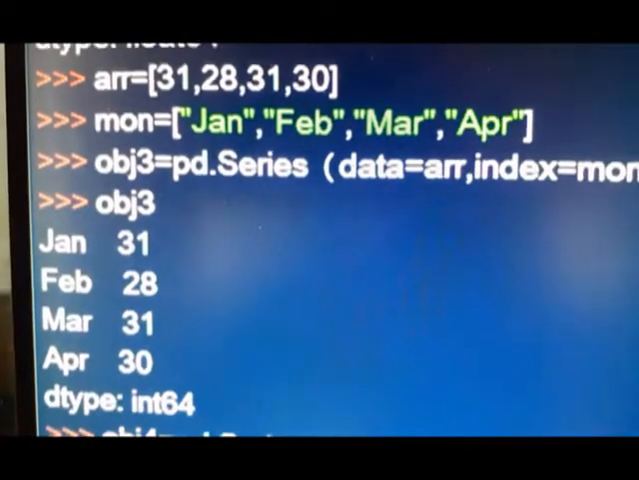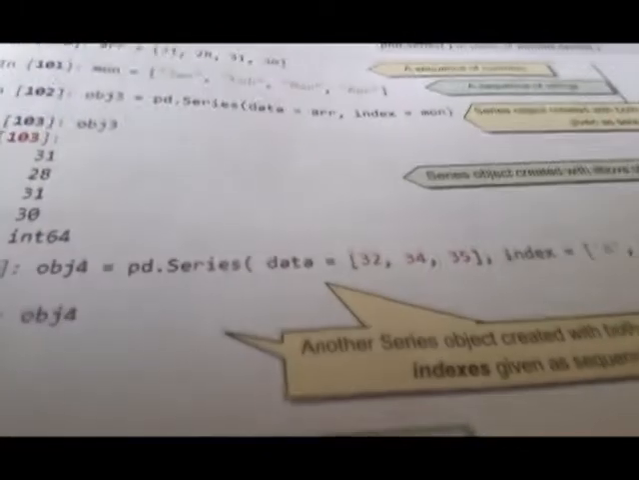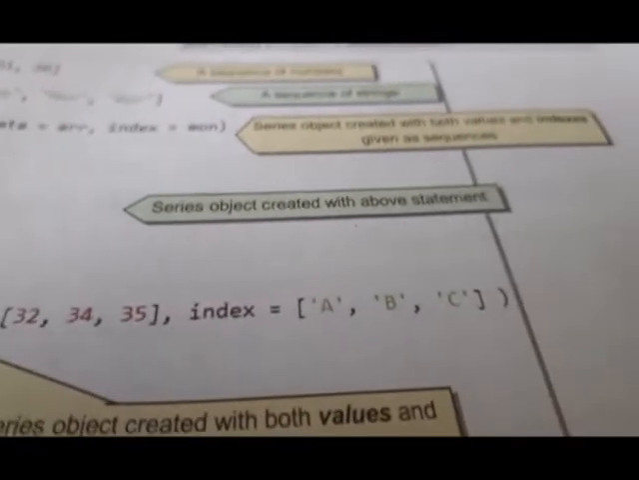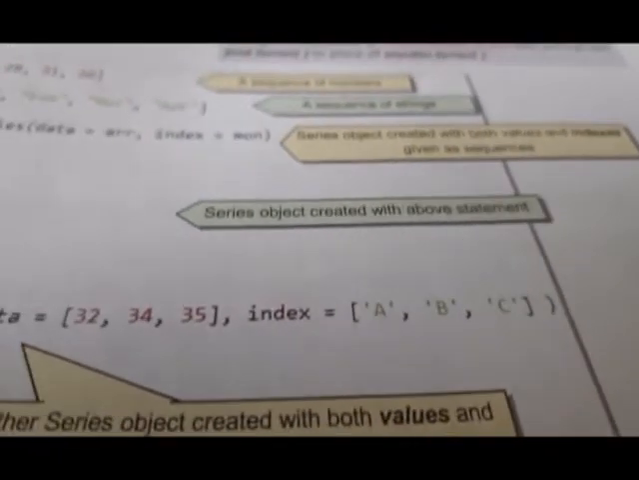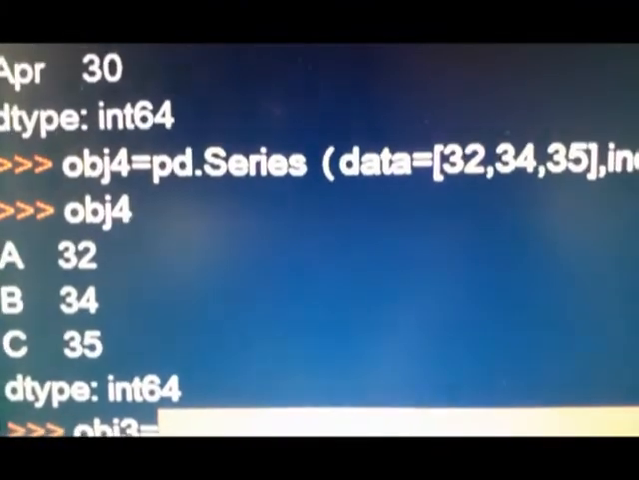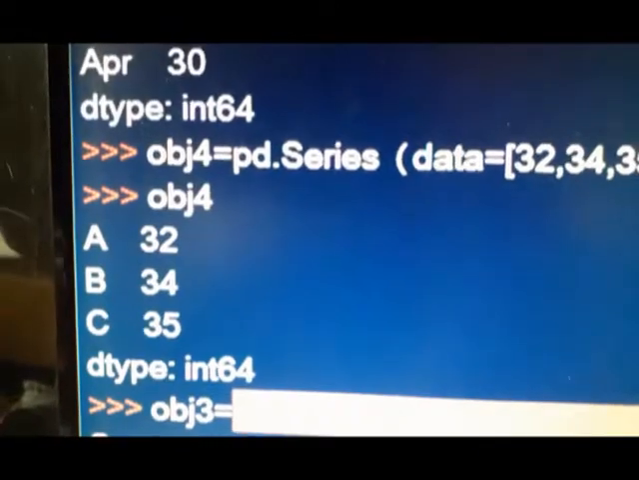Then we come to the next example. You can see here, object 4 is created, pd dot Series, data is a list, index is a list. This way also. So this also I have created. You can see here, data is a list, index is a list, output is this.